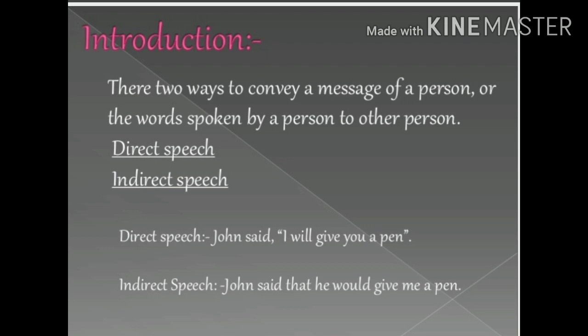Direct speech is set off by inverted commas. As you can see in the first example, the words of the speaker are enclosed in inverted commas. Whereas indirect speech usually begins like John said that. Here, inverted commas are not used in indirect speech, and some other changes are also there, which we will discuss further in this video.